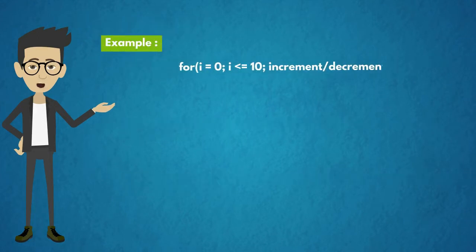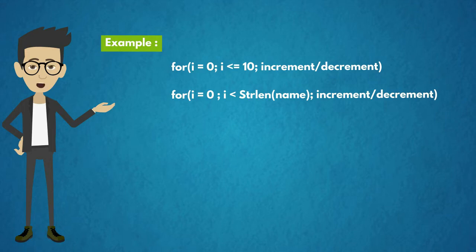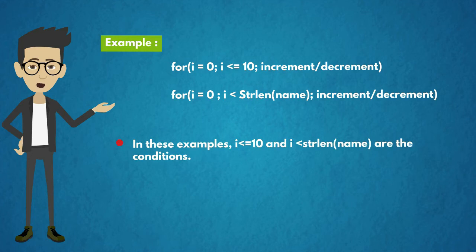Example is, for i equal to 0, i less than 10, increment or decrement. In the second example, i equal to 0, i less than string length, increment or decrement. In these examples, i less than 10 and i less than string length are the conditions.